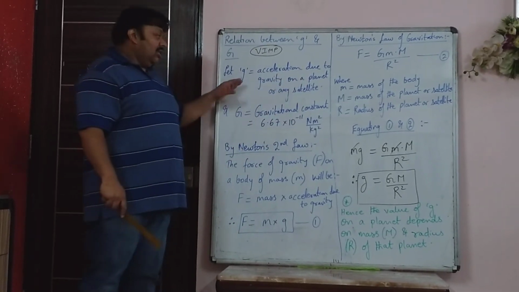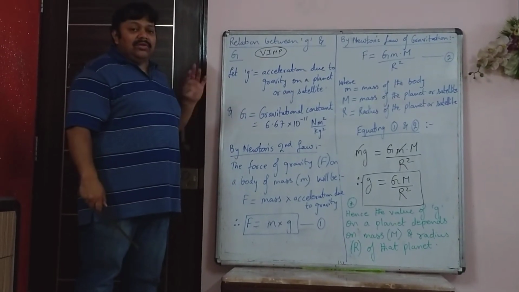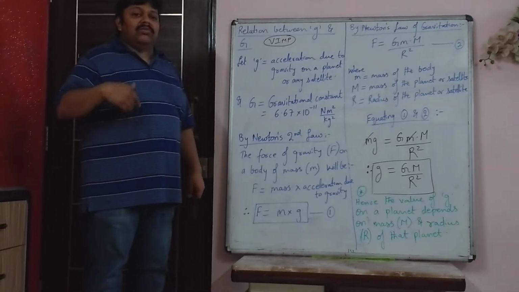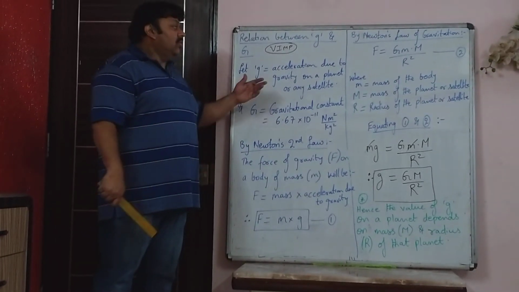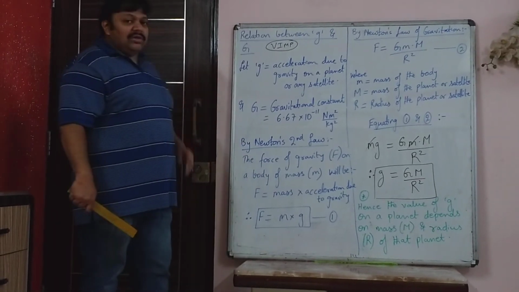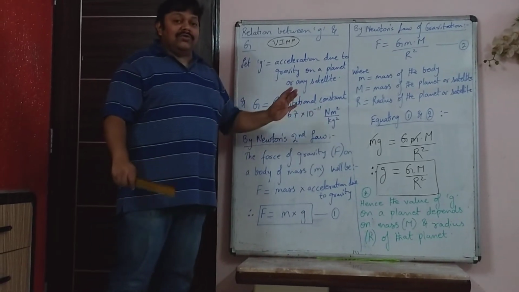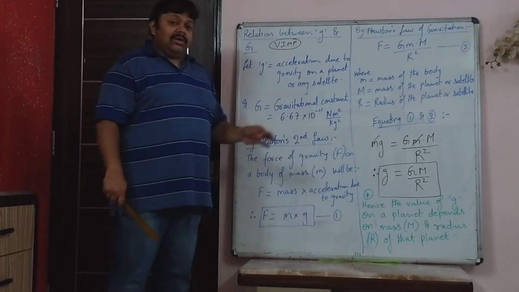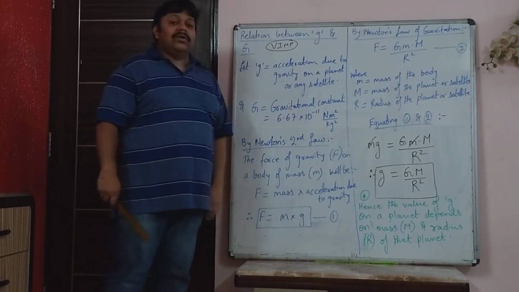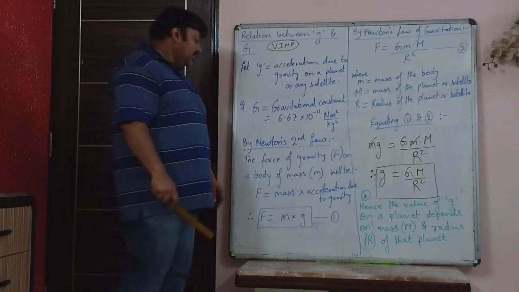So first we write, small g is acceleration due to gravity on any planet or a satellite. On Earth it is 9.8, but in any planet or satellite the value is not 9.8, it is different in different planets. For example, Jupiter, it is much more than the Earth. On the Moon the value of g is less than on the Earth. It is only 1/6 of the Earth. And G, capital G, is a constant value which you had learned. It is the gravitational constant. It is 6.67 into 10 raised to minus 11 Newton meter squared upon kg squared.